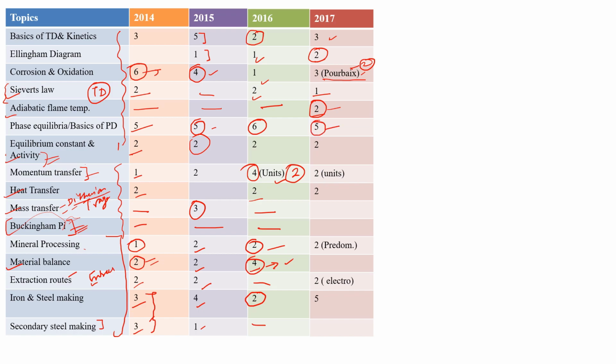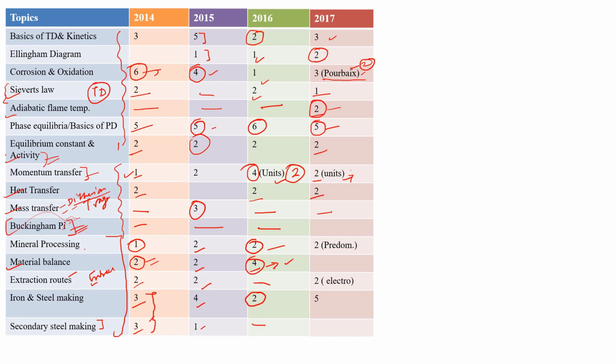Okay, equilibrium constant and activity 2 marks. They ask the numerical from this part. Momentum transfer, again they asked the unit. Okay, so unit and dimension was also important. However they introduced these things in the syllabus now, but they have been asking questions from these topics from 2014 onwards. So that is not new syllabus according to me. Okay, heat transfer 2 marks.